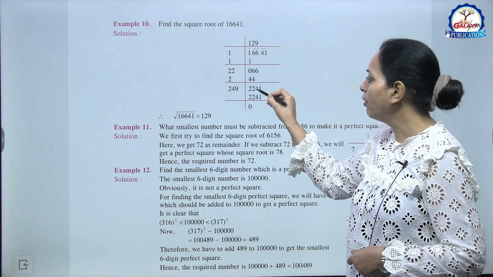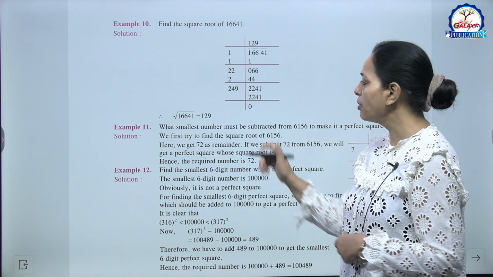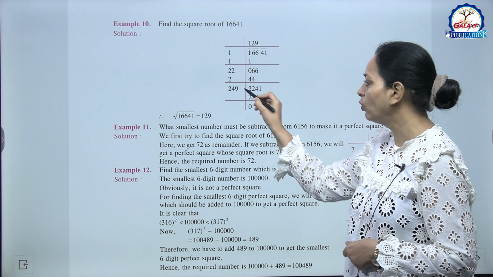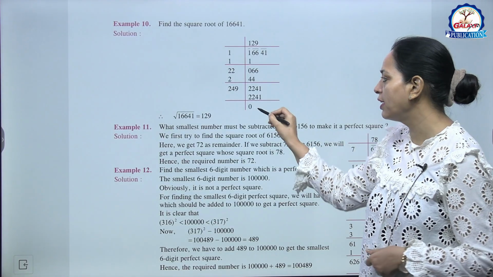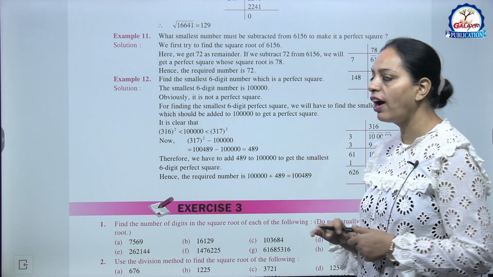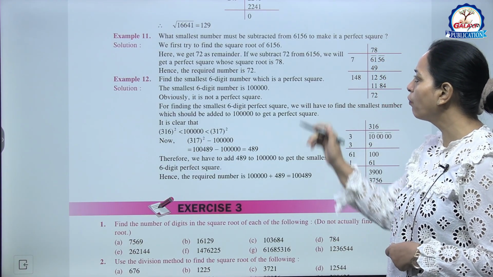The next pair, it becomes 2241. Divisor क्या बन जाएगा? 22 plus 2 is 24 and right here 1 digit, that is 9. तो 9 से ही multiply कर देंगे. So we are getting this number. Remainder is 0. So answer is 129. Now example 11. What smallest number must be subtracted from this number